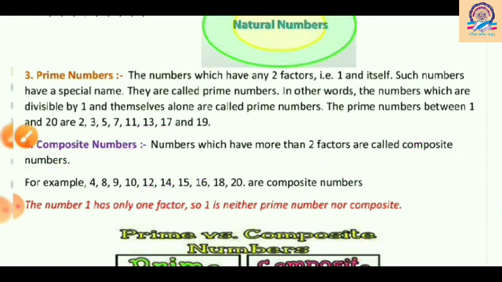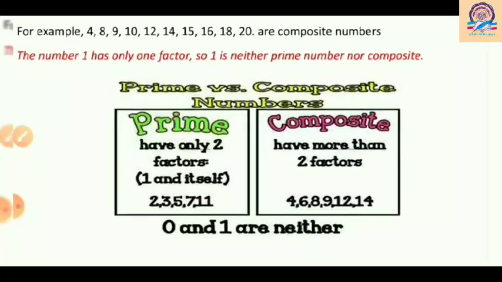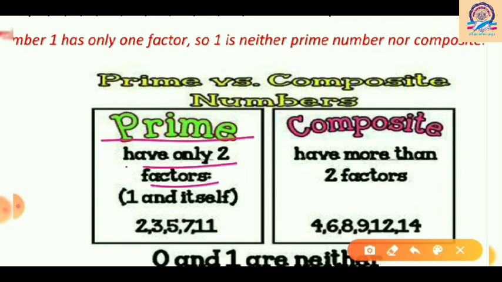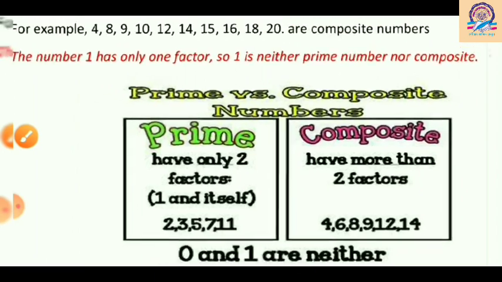How? Let's understand this relation between prime numbers and composite numbers through this chart. So here is prime number and it is written prime numbers have only two factors, 1 and itself, and composites have more than two factors. And here are some examples, at the bottom side you can see. Now I think you have understood prime numbers and composite numbers.